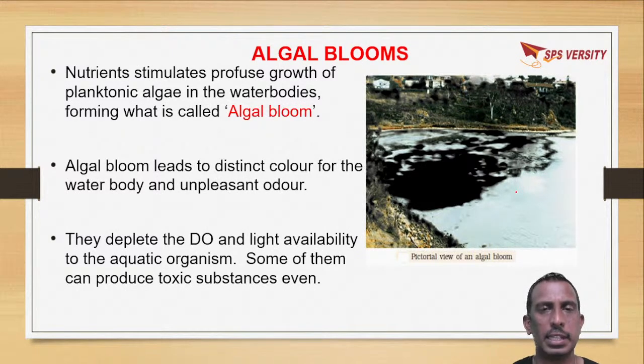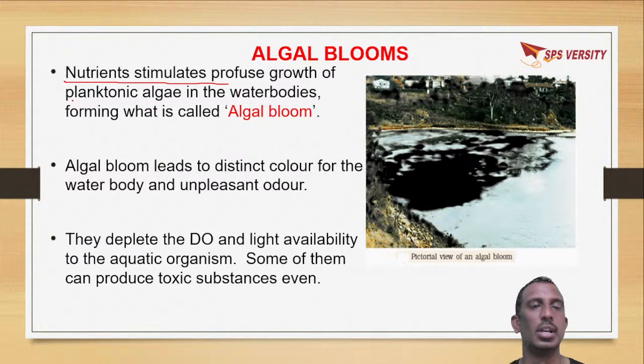So till now we have discussed the effects of water pollution, that is eutrophication, biological magnification, dissolved oxygen, and biochemical oxygen demand. Now we are going to discuss another major aspect of water pollution, algal blooms. Due to water pollution, the water gets nutrient enriched, that is, nutrients are enriched in the water, which stimulates growth of planktonic algae.